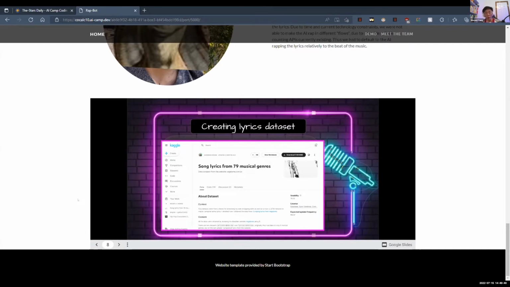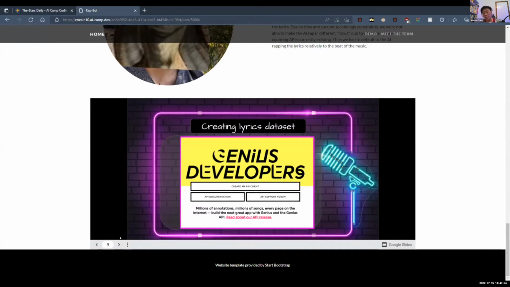But with this Kaggle dataset, there were only 21 artists, and making a rap dataset without the big names, Eminem, NF, Drake, etc., feels a bit iffy. So essentially what we did, and if you move on to the next slide, Devin, we used the Genius API. If we tell it what artist to pull the lyrics from, it will give us a huge chunk of their lyrics.